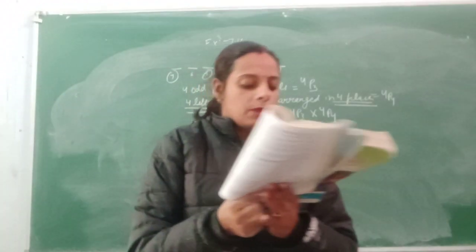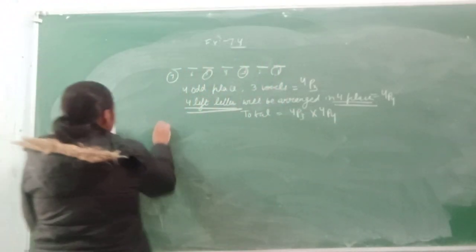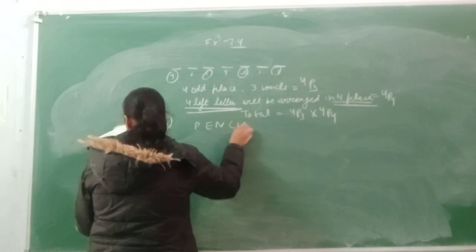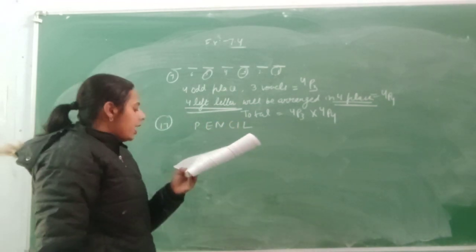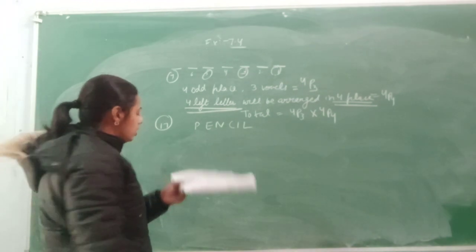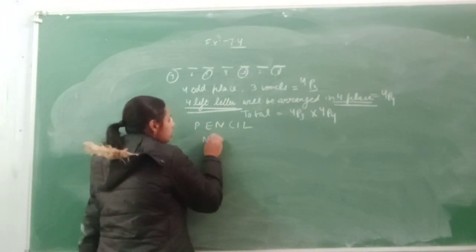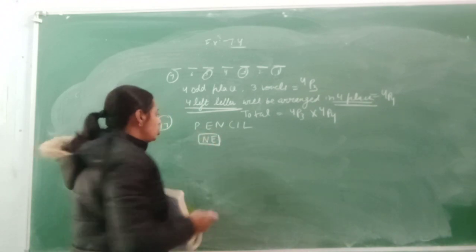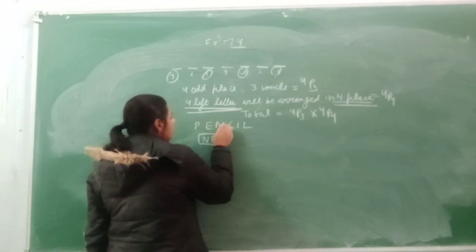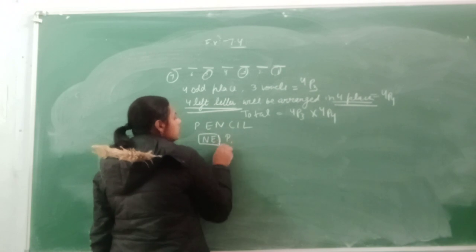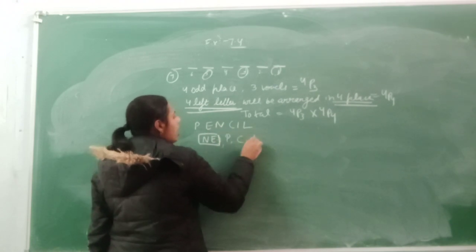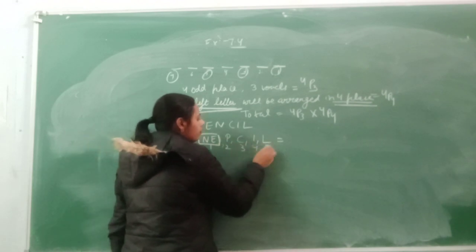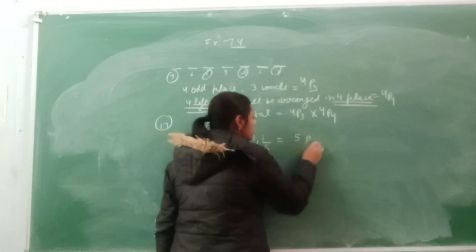Come to question number 17. In question number 17, the word PENCIL is there. So how will you arrange that? N will always be next to E. N should always come after E. So it will be bounded as it is, and it will not change its position. So N, E, here is P, C, I, and L. First, second, third, fourth, fifth. So the arrangement of 5 parts is 5P5.